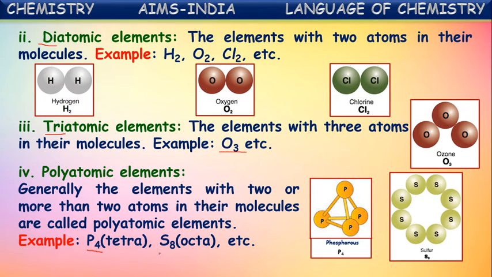If we see the next one, sulfur, it has 8 atoms in its molecule. So it is also polyatomic. To say the exact number, phosphorus is considered a tetraatomic element. Tetra represents 4 atoms. In each molecule of phosphorus, there are 4 atoms. So it comes under tetraatomic elements. What about sulfur? There are 8 atoms in the molecule of sulfur. So we can say sulfur is an octaatomic element. So these all come under polyatomic elements, which have more than two atoms in their molecules.